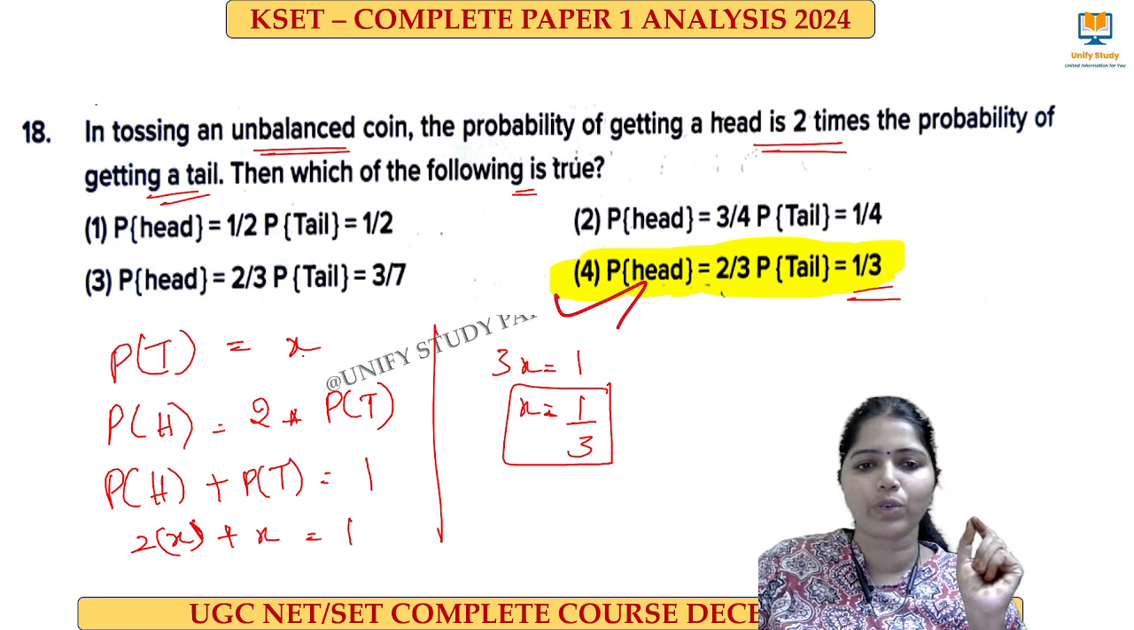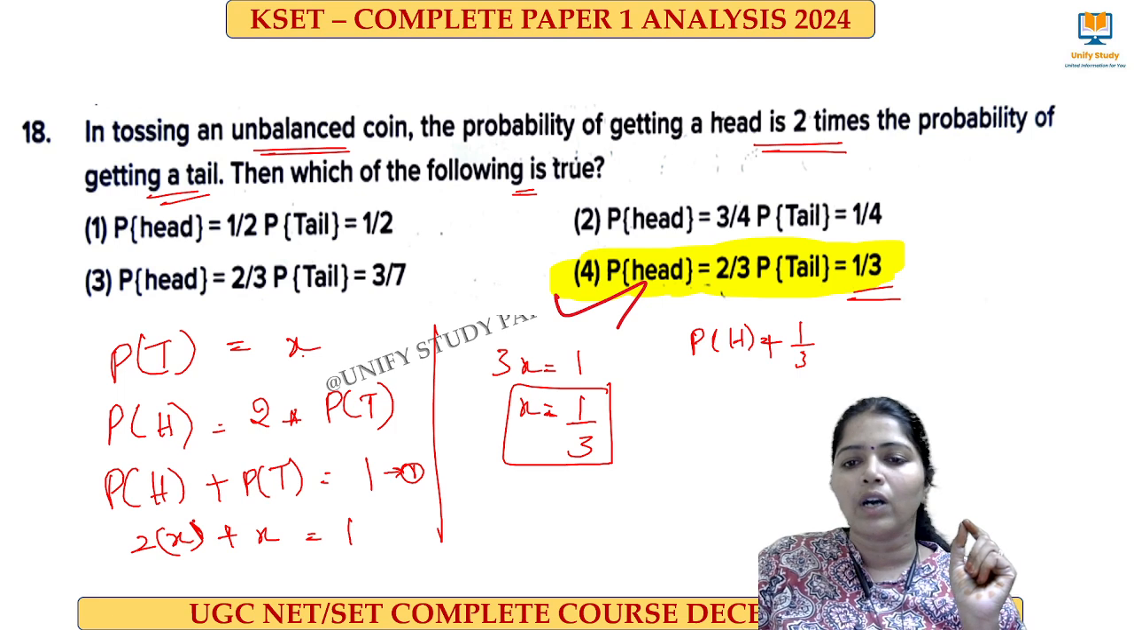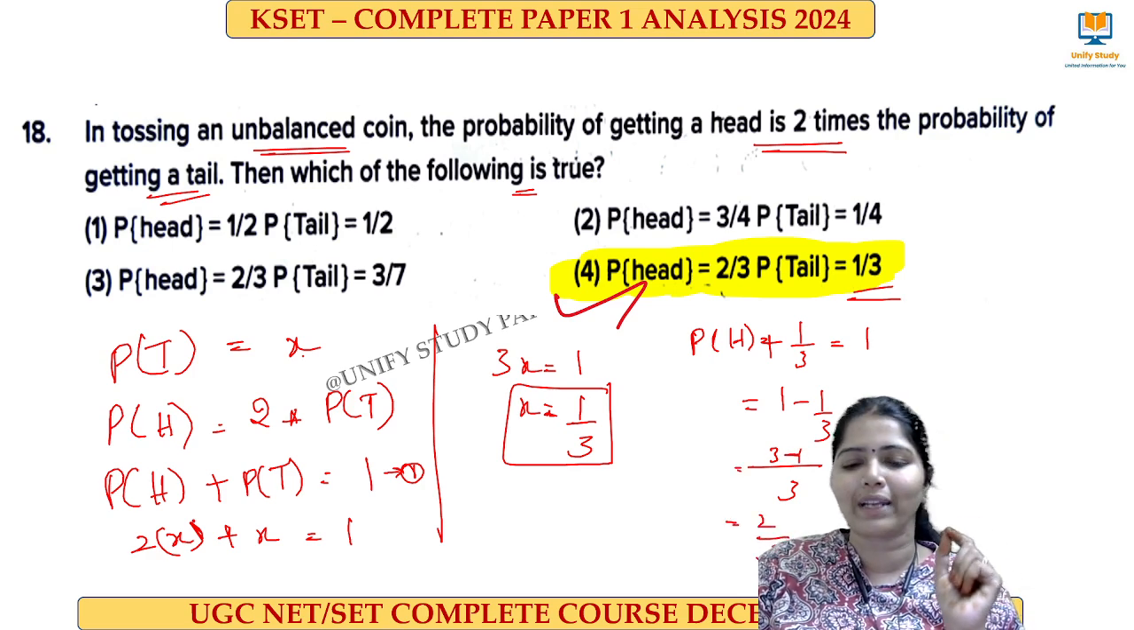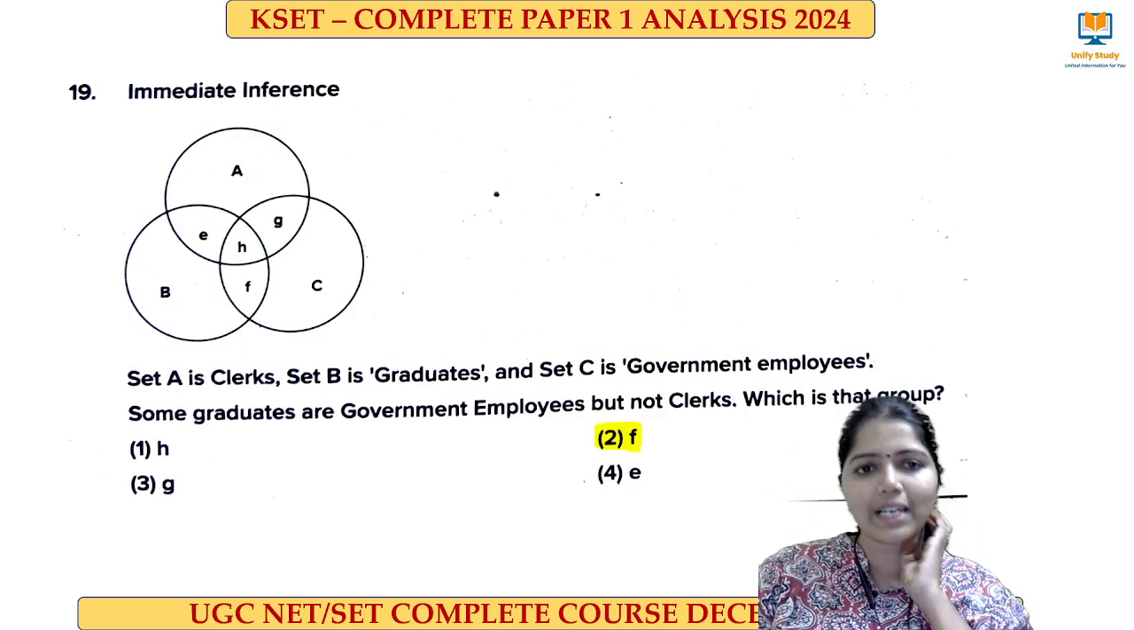Simply we have to substitute in this formula. This is formula number 1, we have to substitute. So P of H we don't know. P of H plus 1 by 3 is equal to 1. So P of H is equal to 1 minus 1 by 3, that is equal to 3 minus 1, 2 by 3. So the probability of getting a head is 2 by 3, and a tail is 1 by 3. Clear? Yes. Next question, again from reasoning.